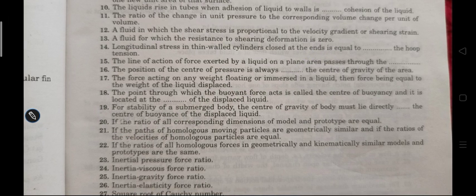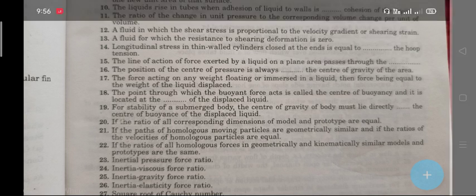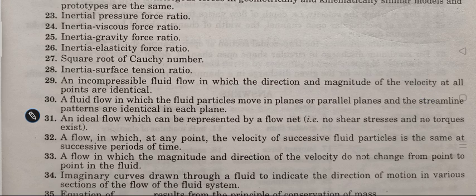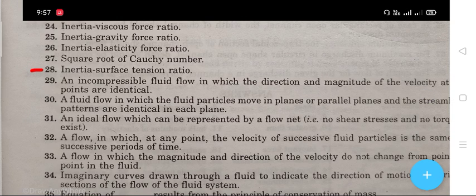Next question, question number 27. The square root of the Cauchy number is called the Mach number. Question number 28 is that the inertia to surface tension ratio is the Weber number.